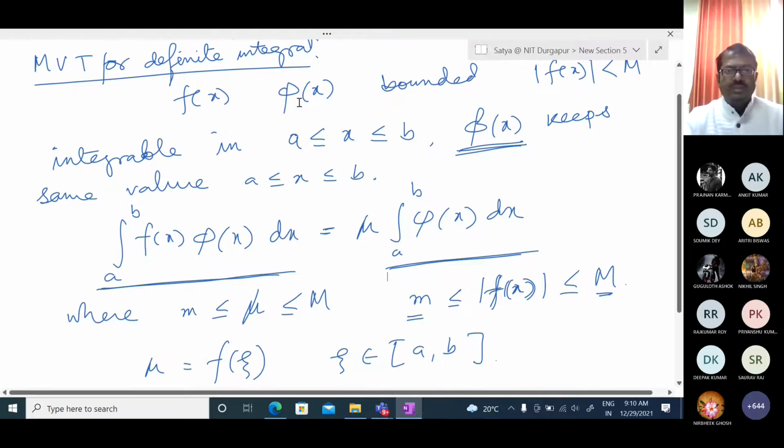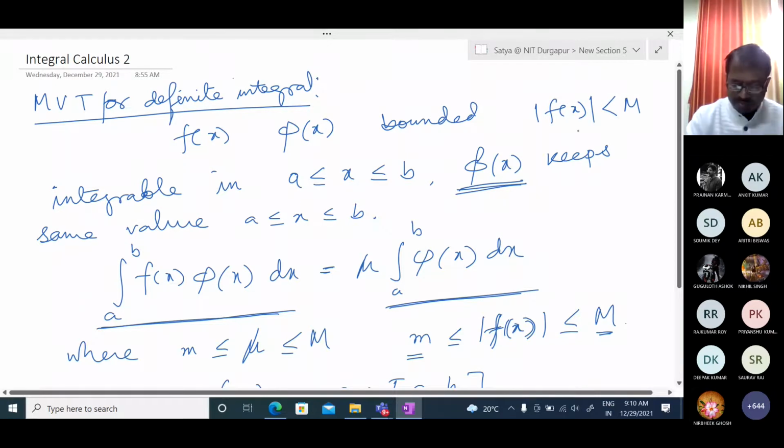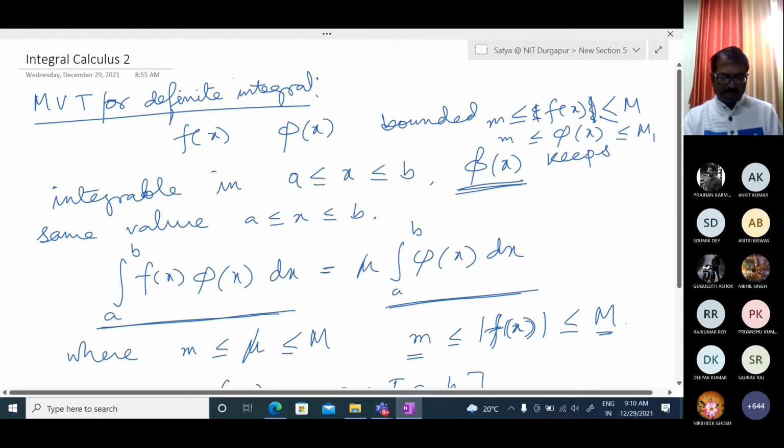So these two functions f of x and phi of x are bounded. That means f of x is bounded: mod of this is less than M, so we can write it this way without mod, it is less than or equal to M. And also phi of x is bounded, something like this, with some different value M1. Bounded and integrable in the interval AB. Then we can estimate something.